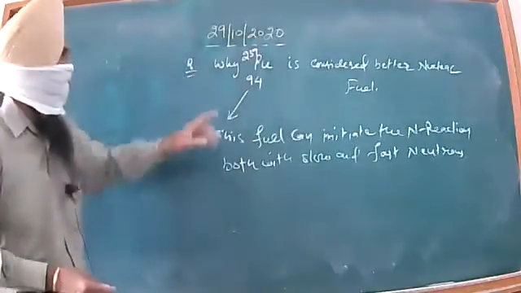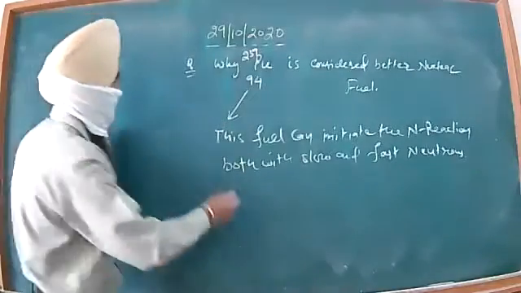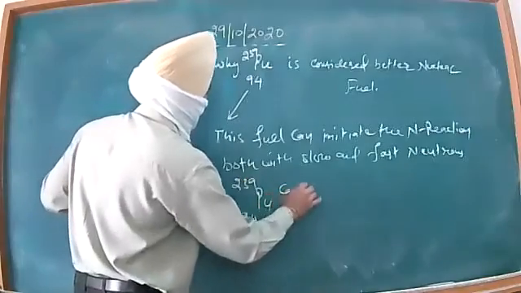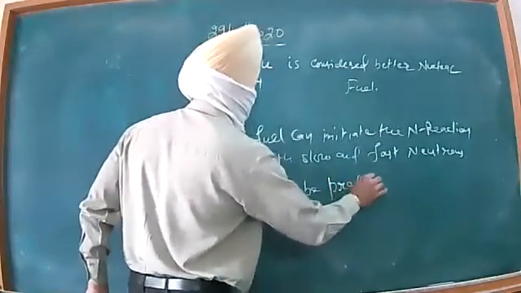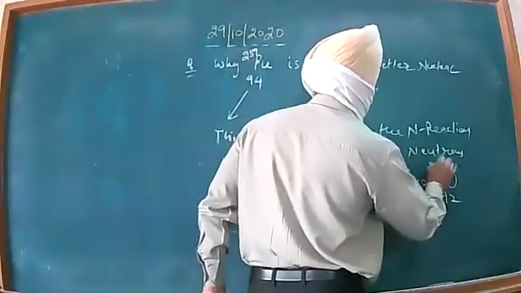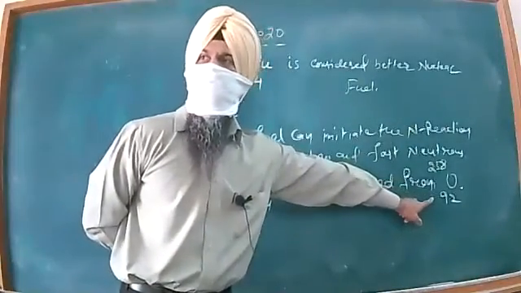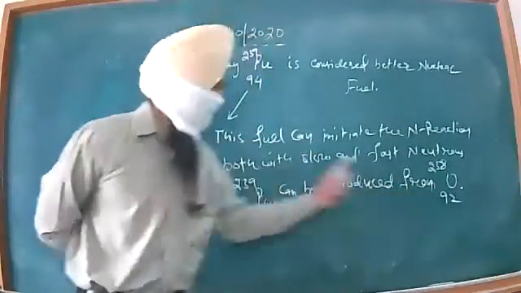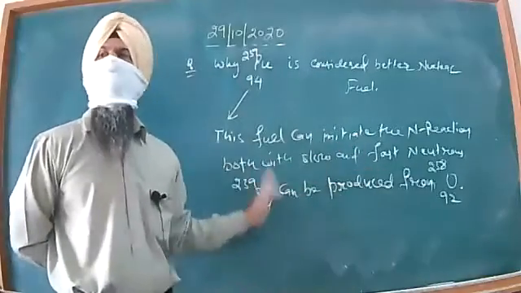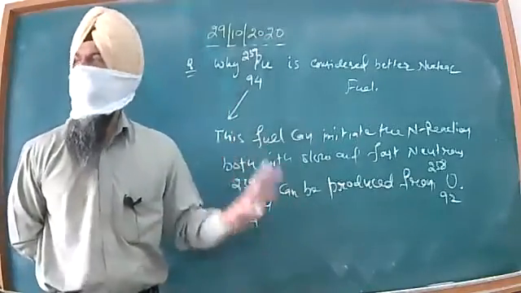And one thing more, this fuel, plutonium 94-239, can be produced from uranium 92-238. I mean to say that if uranium 92-238 is available with me, then this fuel can be obtained after the conversion. So these two features make this fuel the best in the category.